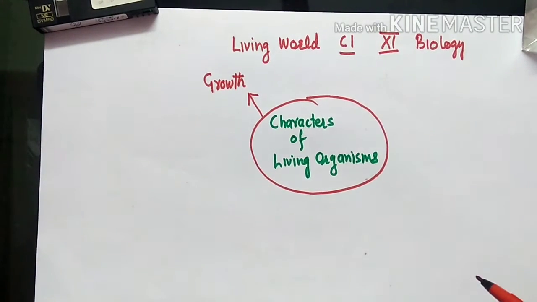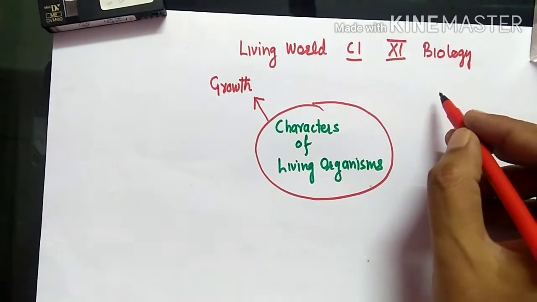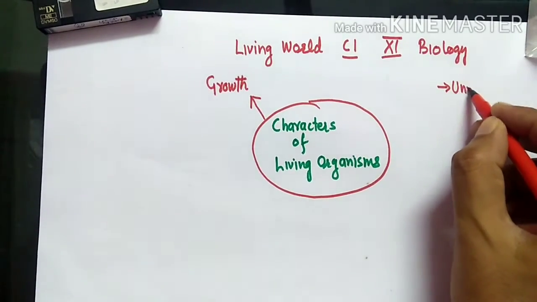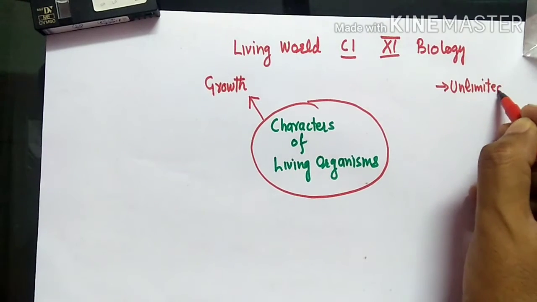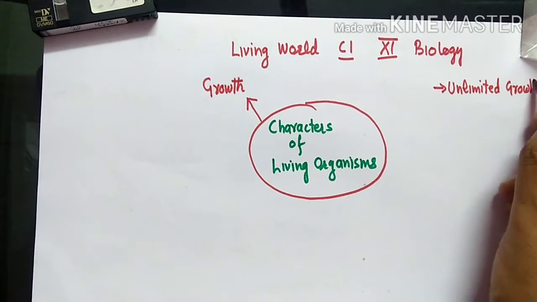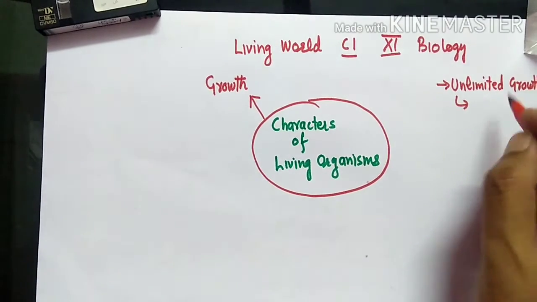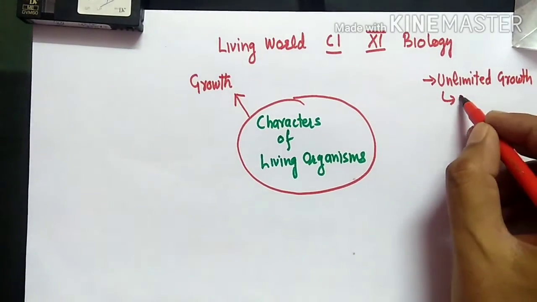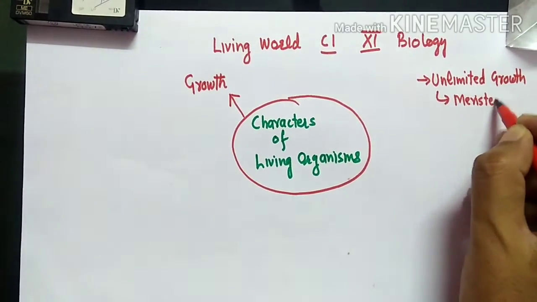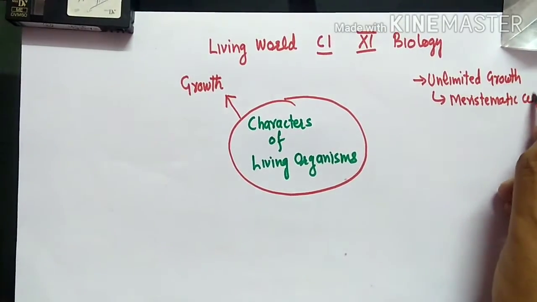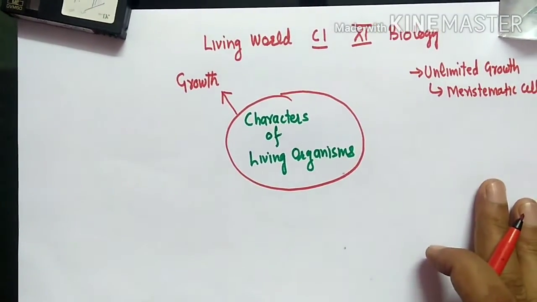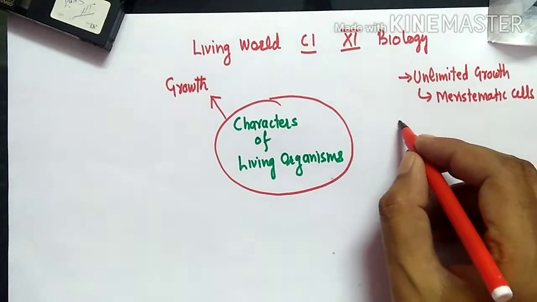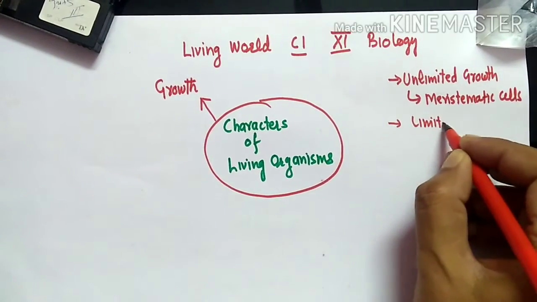Growth. And we have studied that growth in plants is unlimited growth. What kind of growth happens in plants? Unlimited. Can you tell me why plants have unlimited growth? Because plants have a special type of cells and those cells are known as meristematic cells. Because plants have meristematic cells, they can keep on growing throughout their life. So plants show the unlimited growth, whereas in animals we have the limited growth.